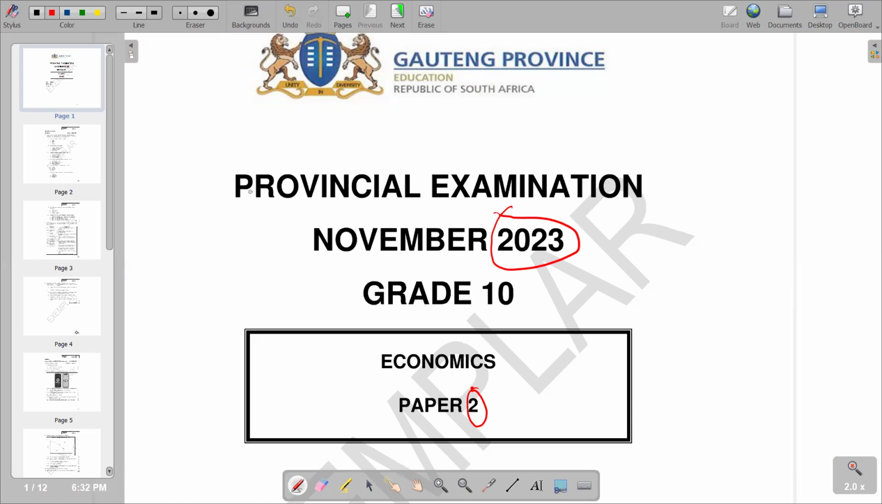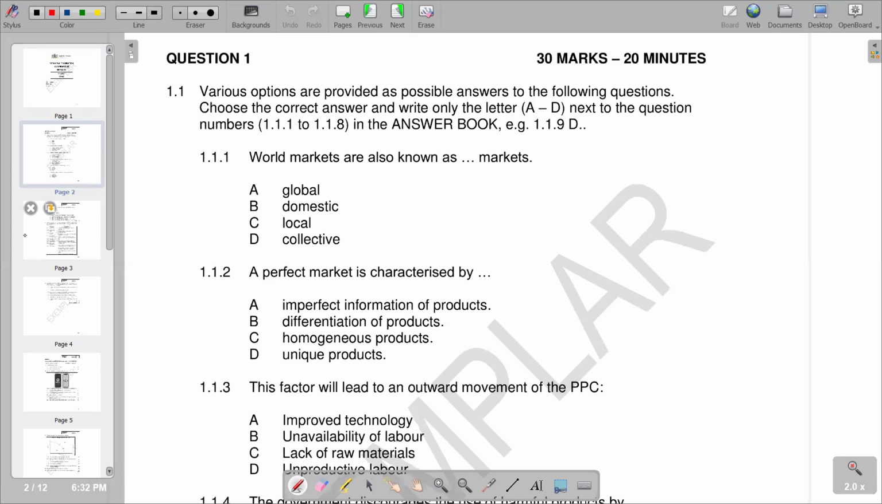Going to our question, we are going to start on the multiple choice section, which is question number 1. The question has 30 marks and requires you to spend on average 20 minutes. Choose the correct answer and write only the letter A to D next to the question number in your answer book. And this is the presentation that you are supposed to make in your answer book.